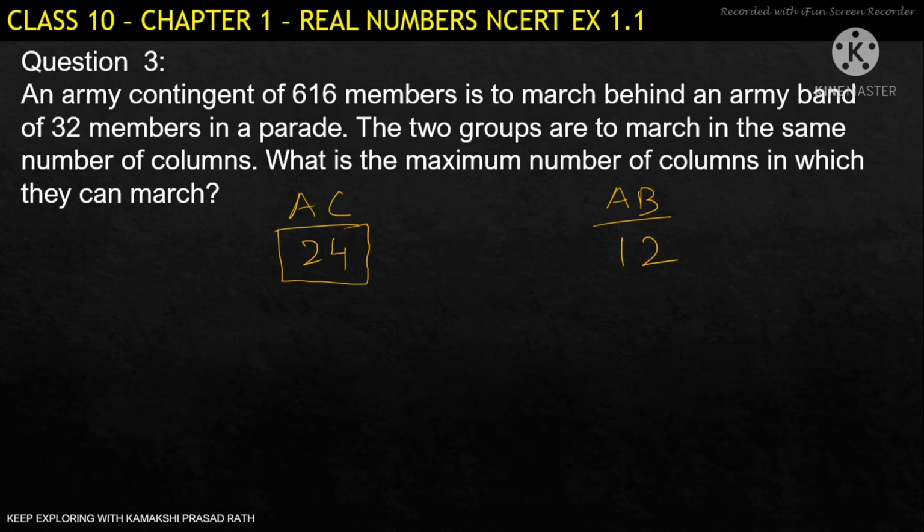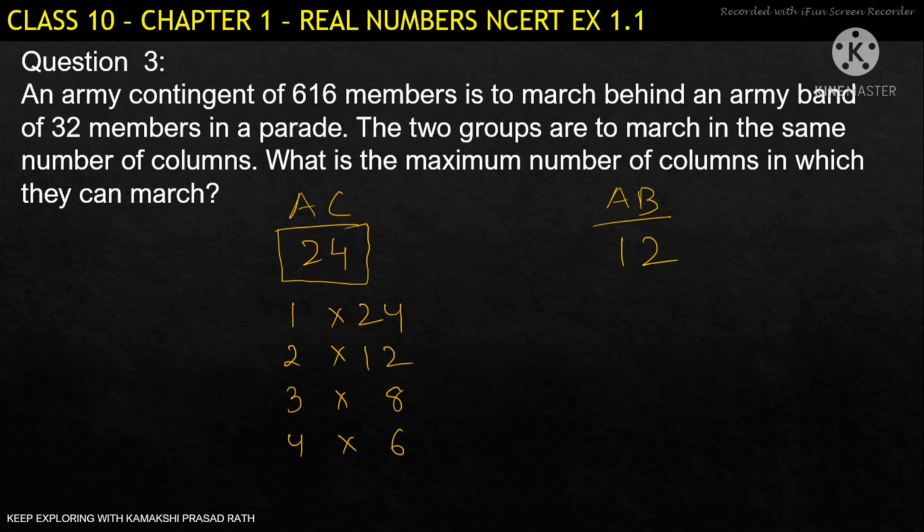We know that 24 I can make into one column, so that in each column 24 members should be there, or else 2 columns, so that each will have 12. If you make 3, there will be 8. If you make 4, there will be 6. Now I cannot divide 24 into 5 columns because it is not divisible by 5. So these are the options we have.